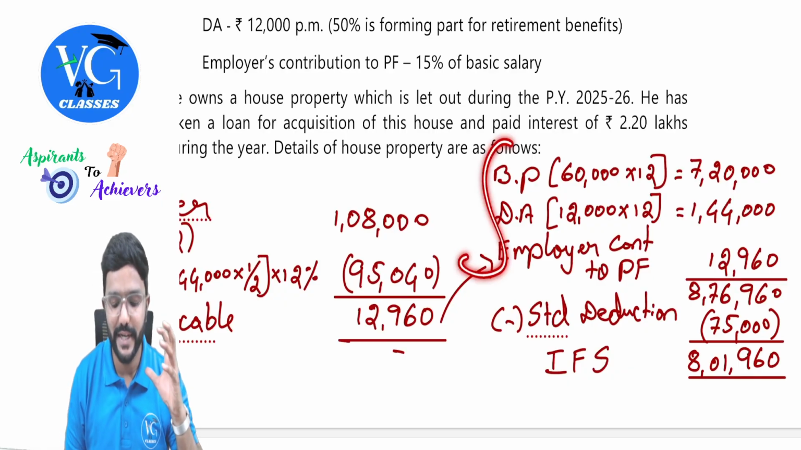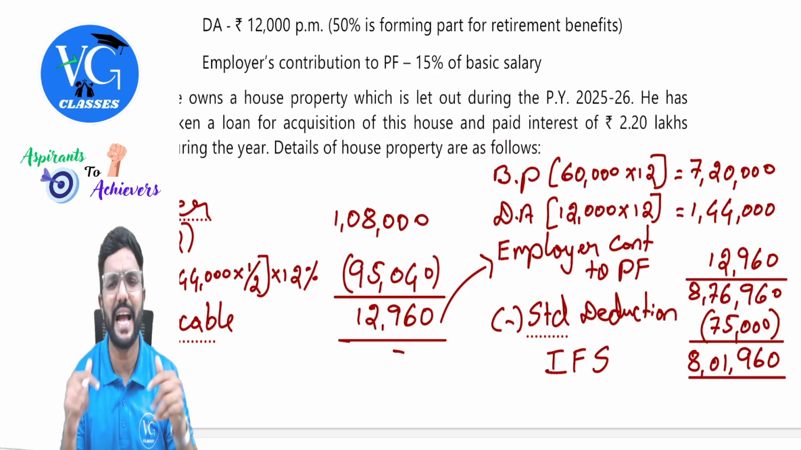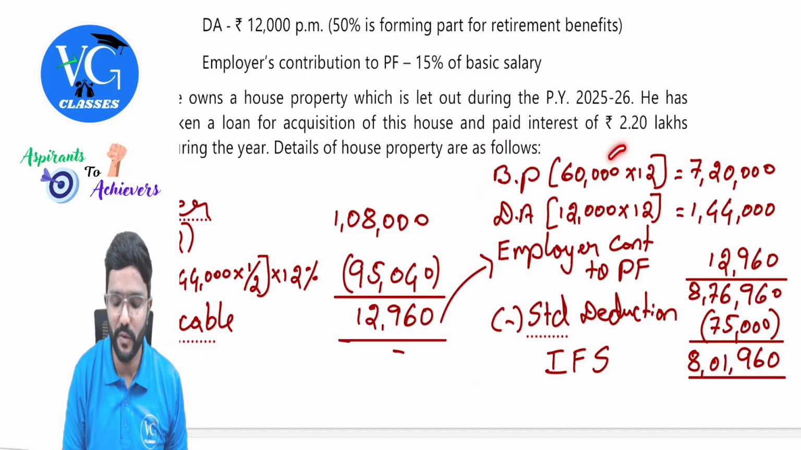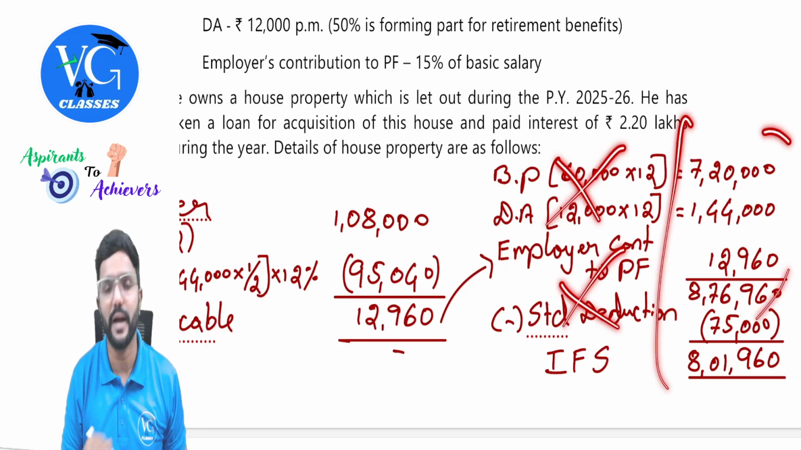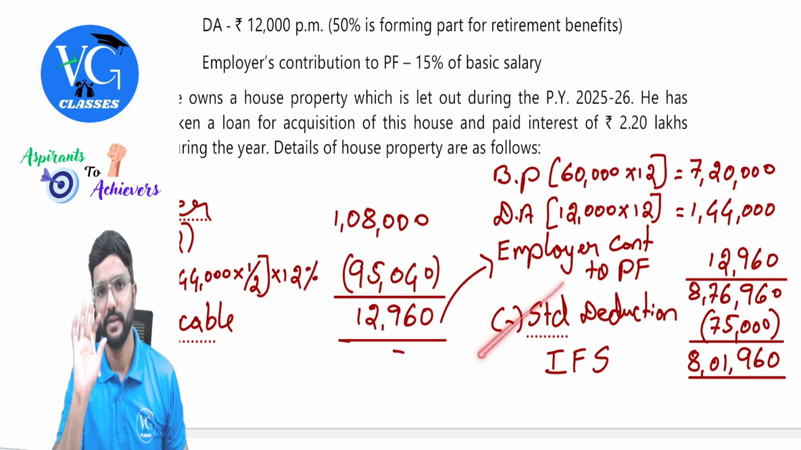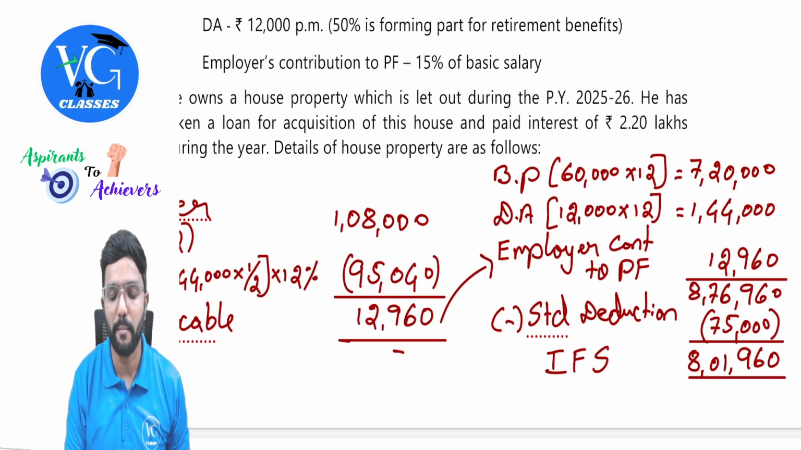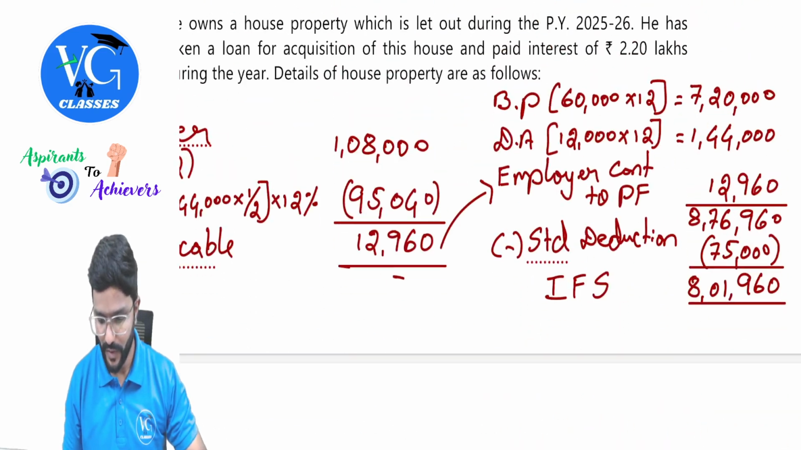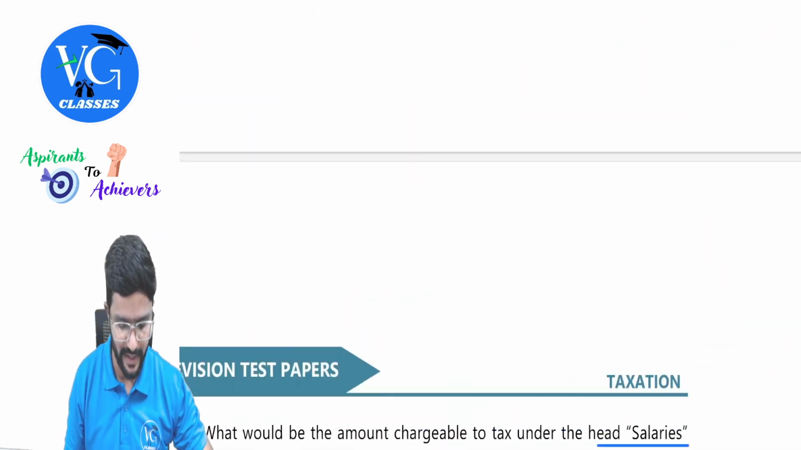And here I have presented it like this. In the exam, you can calculate it as early as possible, guys. Even without writing all this, you can just work out the numbers. But please be careful with this calculation and this standard deduction. These are the two areas where students might commit a mistake. So what is the answer? 8,01,960. Let us mark it.